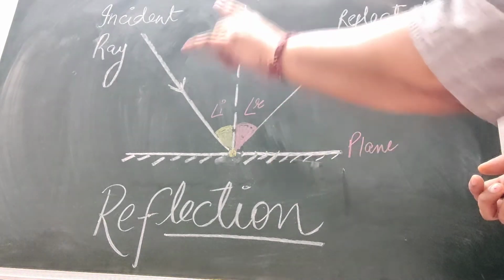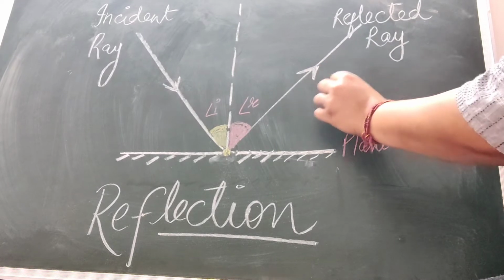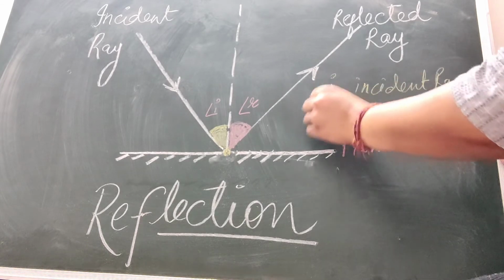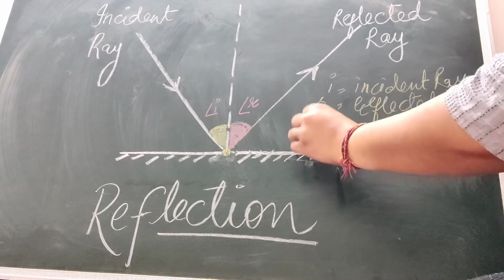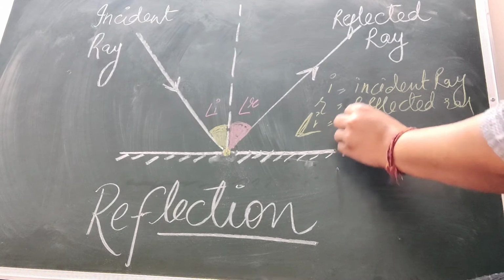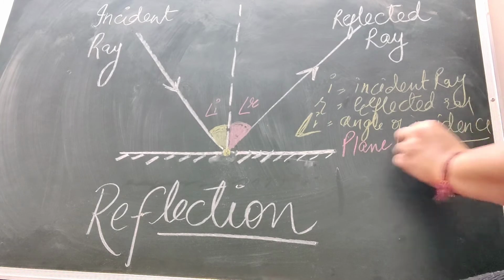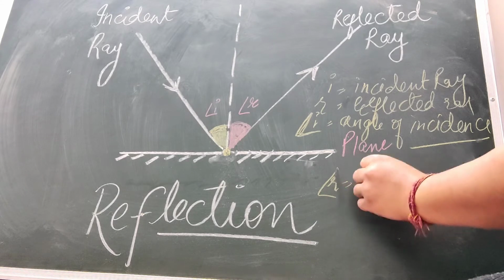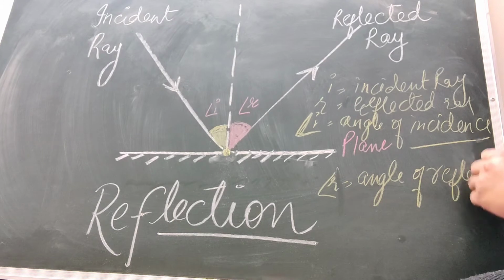Very important, after drawing this, do write your labels. Like you will say I, incident ray, R, reflected ray, then angle I. This is the angle of incidence, and angle R is the angle of reflection. So this is how your diagram gets complete.